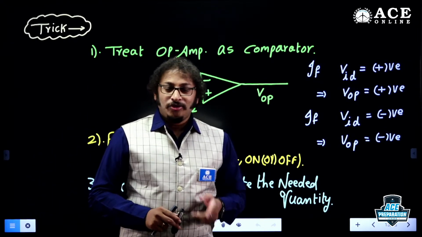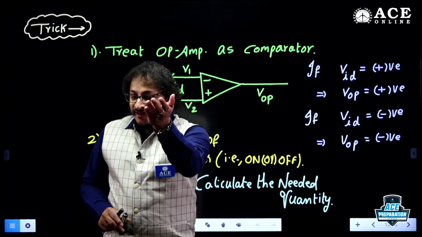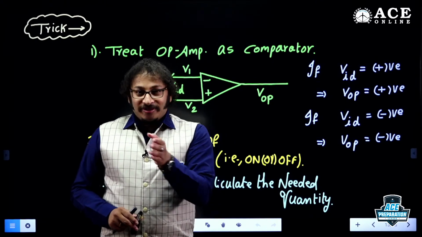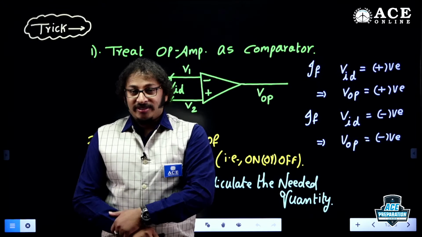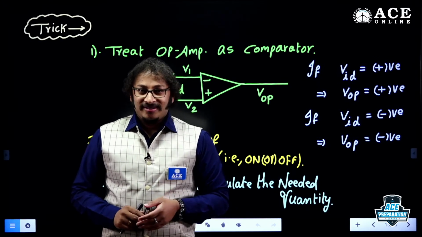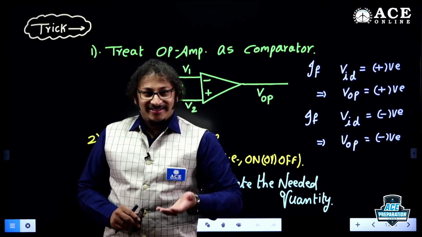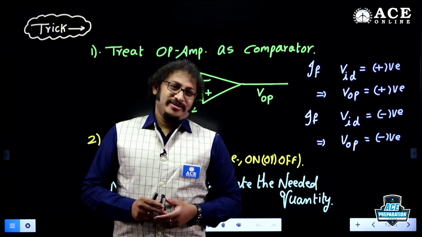For GATE 2 marks questions, the allotted time is almost 5 minutes, but you are able to solve within 2 minutes. That's great, man. Okay, that's great. That is what we need.